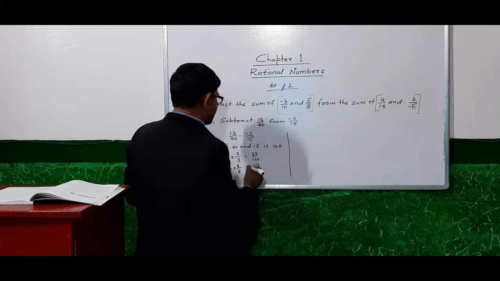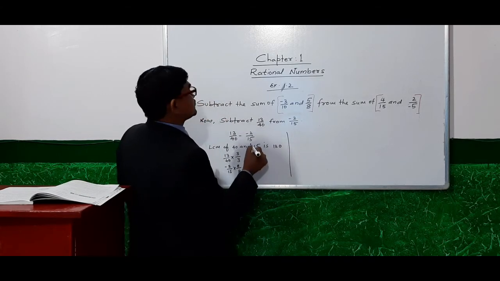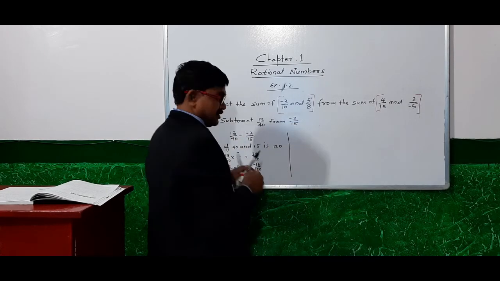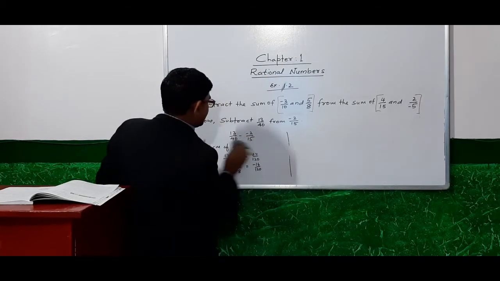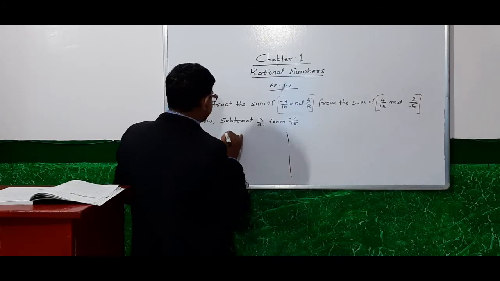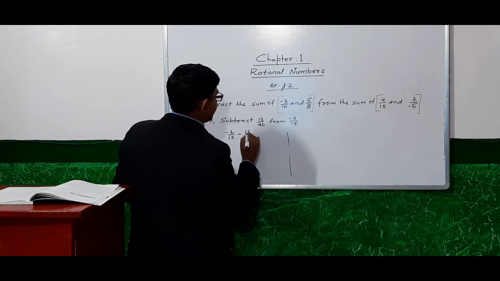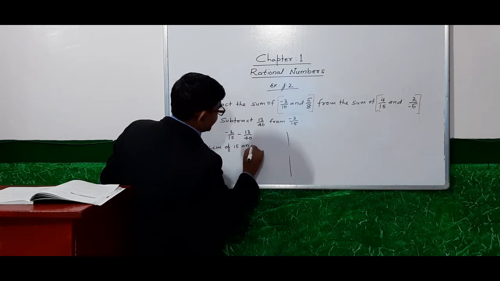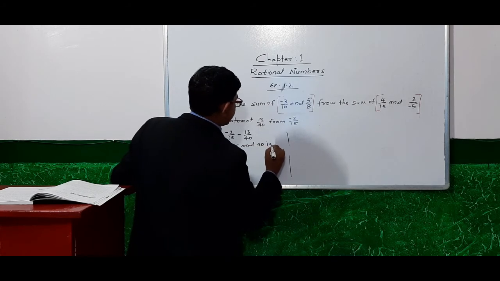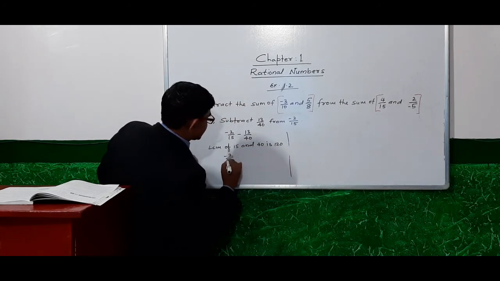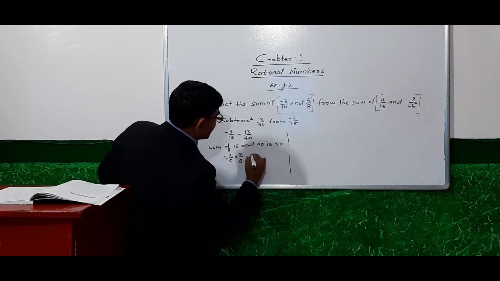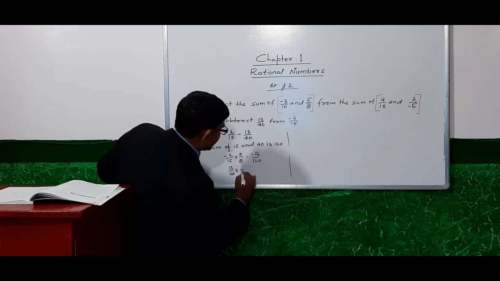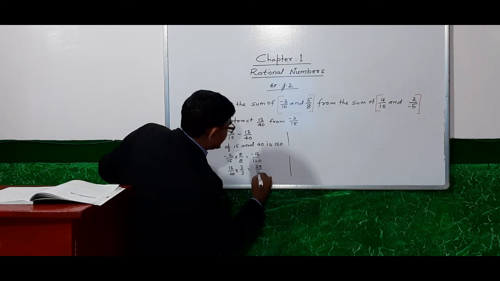The LCM of 15 and 40 is 120. We change them to the same denominator: minus 16 by 120 and 13 by 40 multiplied by 3 gives 39 by 120.